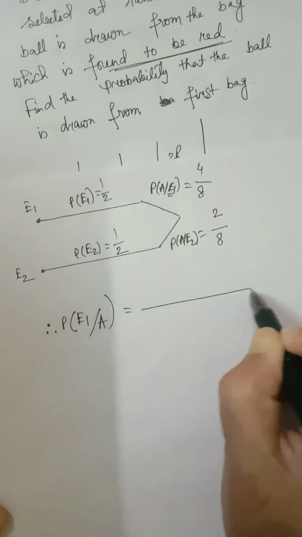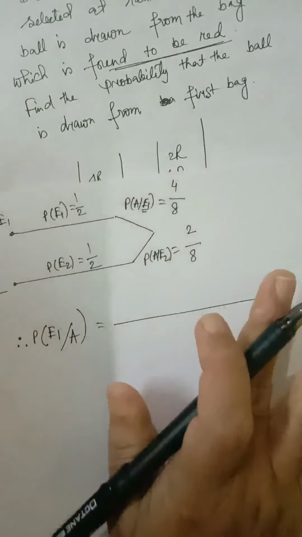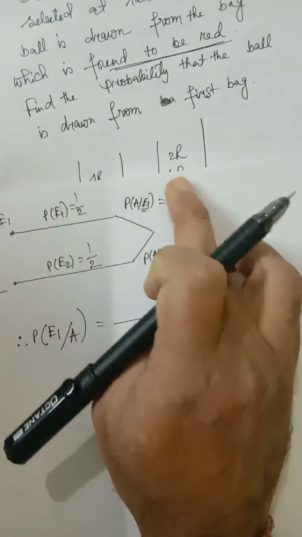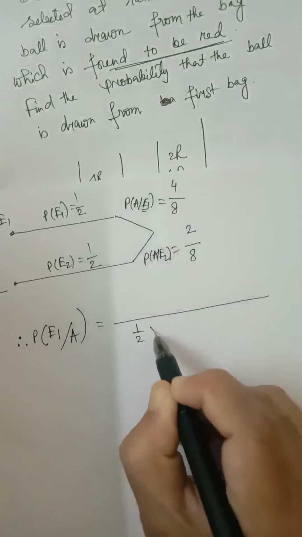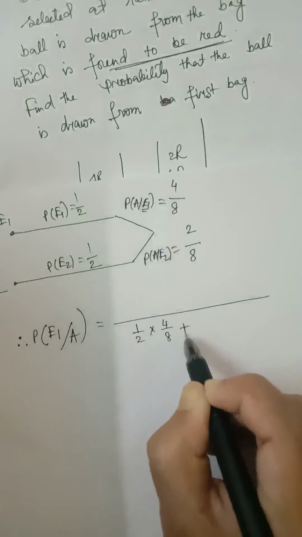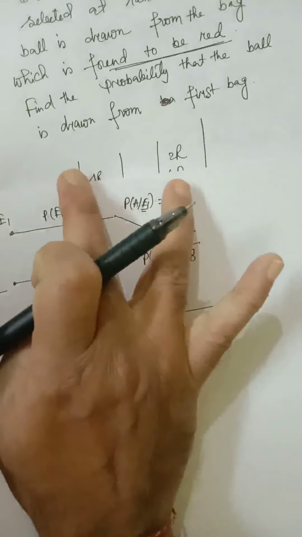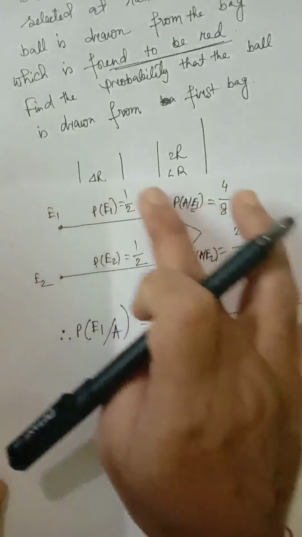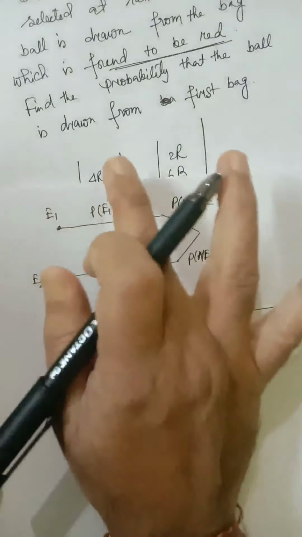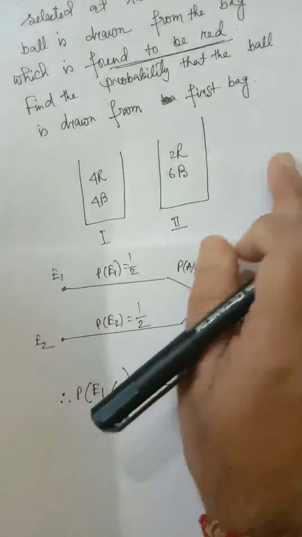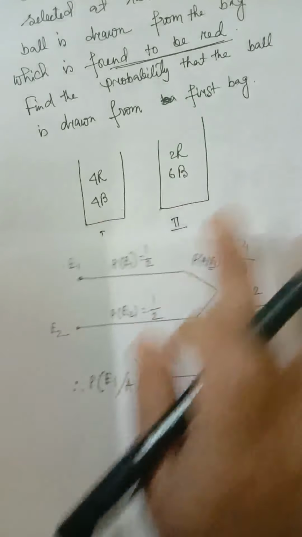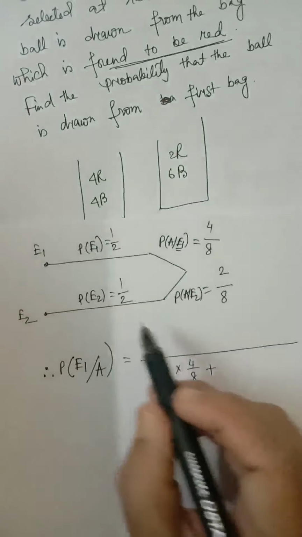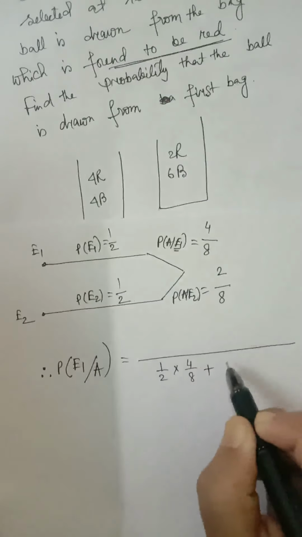Equal to, just think in this way. No need to remember the formula. In the denominator, half into 4 by 8 plus half into 2 by 8. This into this plus this into this. Here we have only two events, E1 and E2, as there are two bags only. If there are three bags, suppose bag 1, bag 2, bag 3, we will have three events here, E1, E2 and E3, and so on. So half into 4 by 8 plus half into 2 by 8.